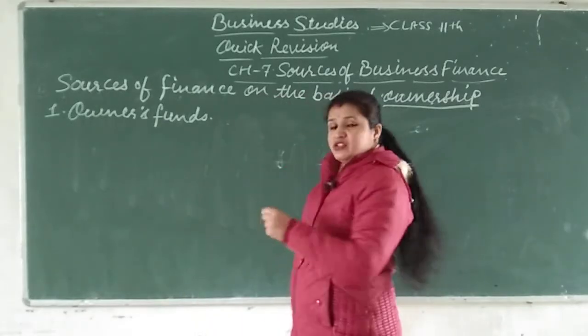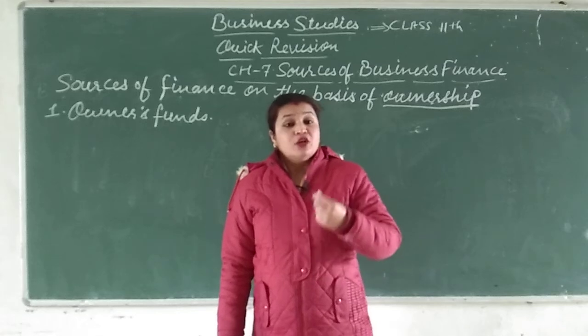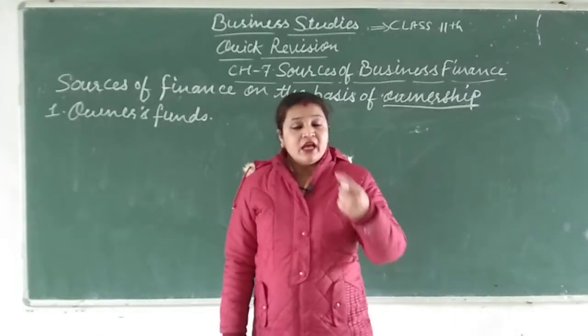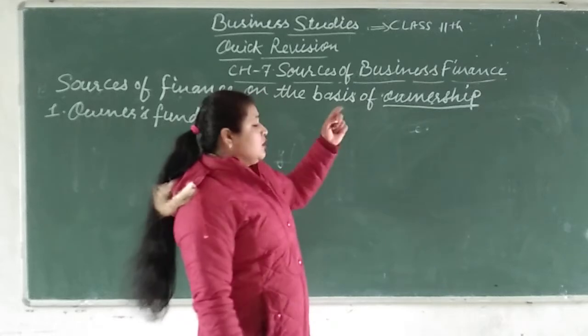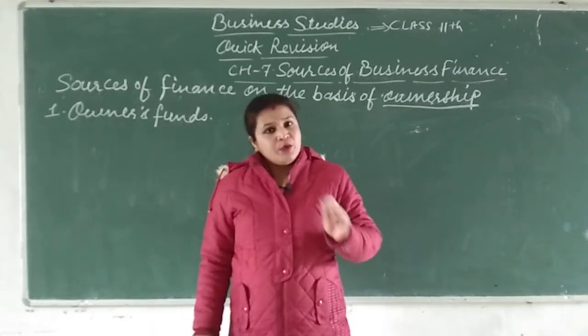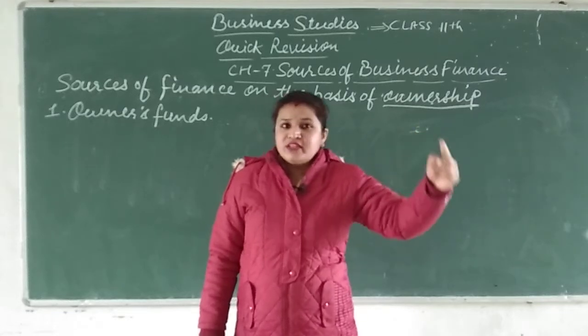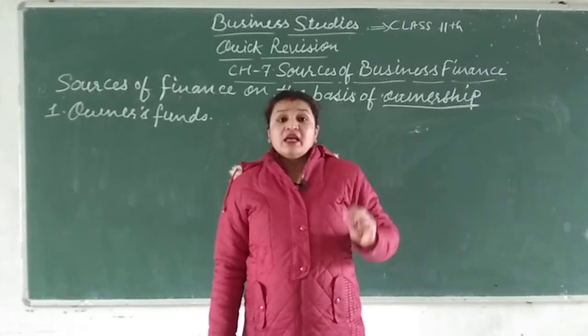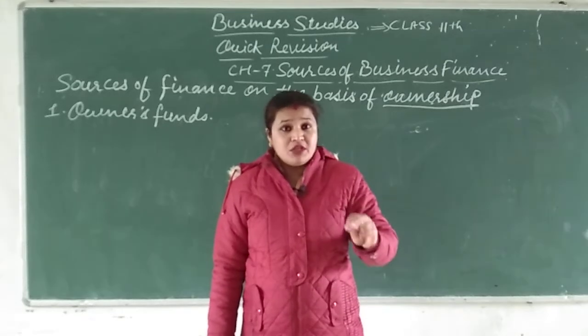Suppose I am the owner of the company, and I have started the business. Now we are talking about sources of finance on the basis of ownership. So I have my initial capital, and I have invested that capital in my business. Is that capital enough for my business?